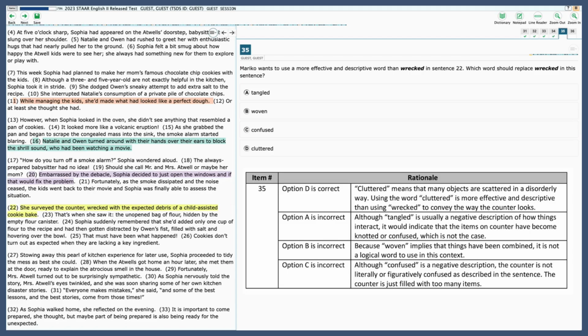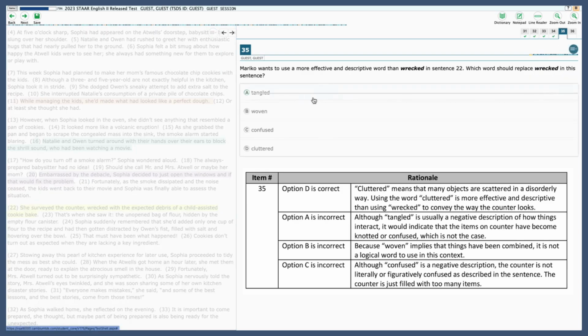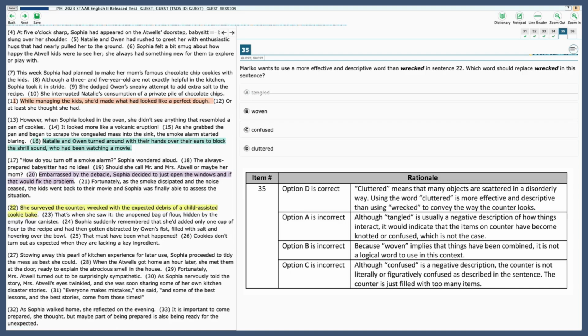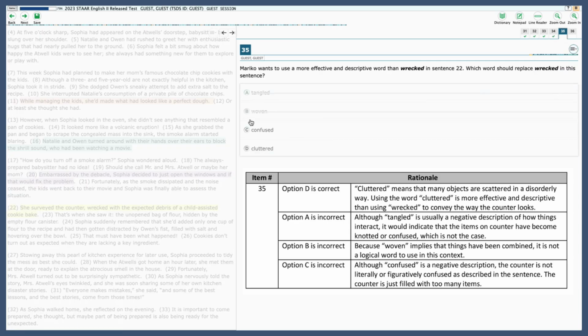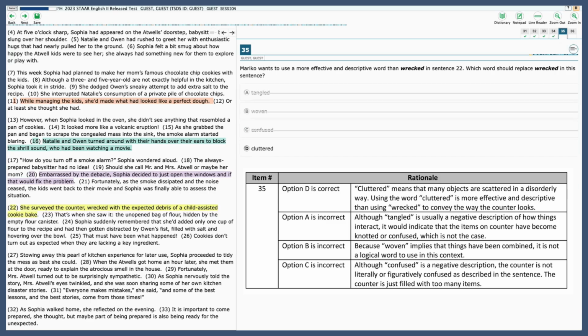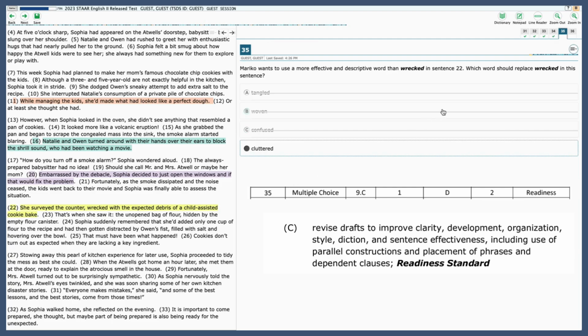Tangled. That is definitely not helping because usually that's a negative description about how things are interacted or knotted, which doesn't explain this counter, so let's cross that off. Woven. Again, woven implies that things are combined together, so that's not going to help. Confused. Confused is not a great description of what's actually going on on the counter, so let's cross that one off. Cluttered. Okay, that one sounds much better because to clutter means scattered objects. It's kind of disordered, so that would be a much better describer. So 35 is D, and here it's labeled as 9C, which is clarifying.